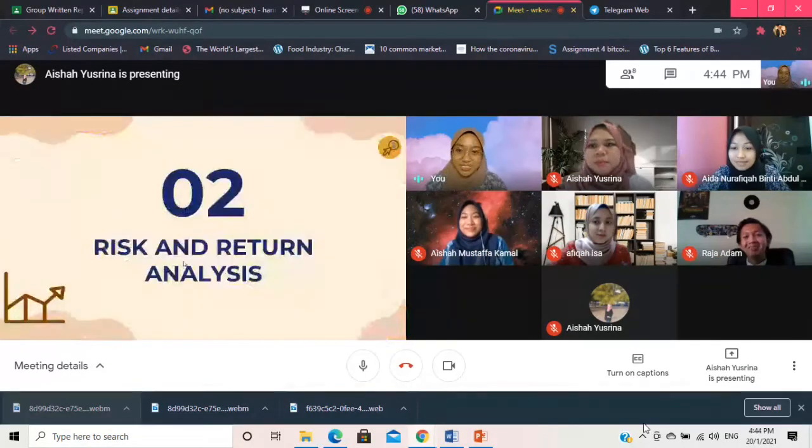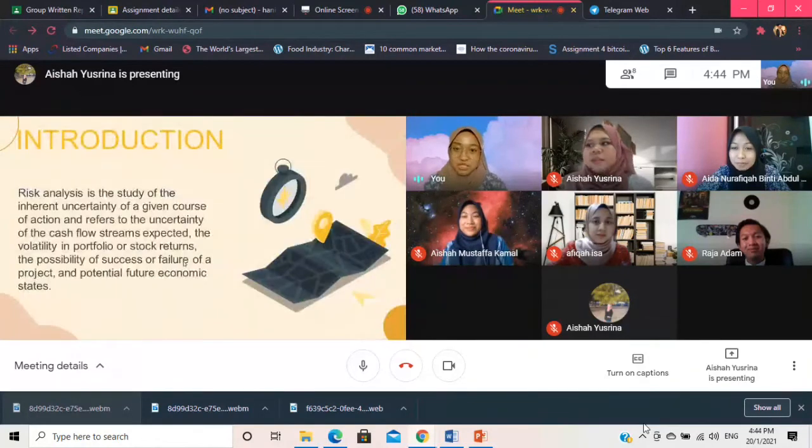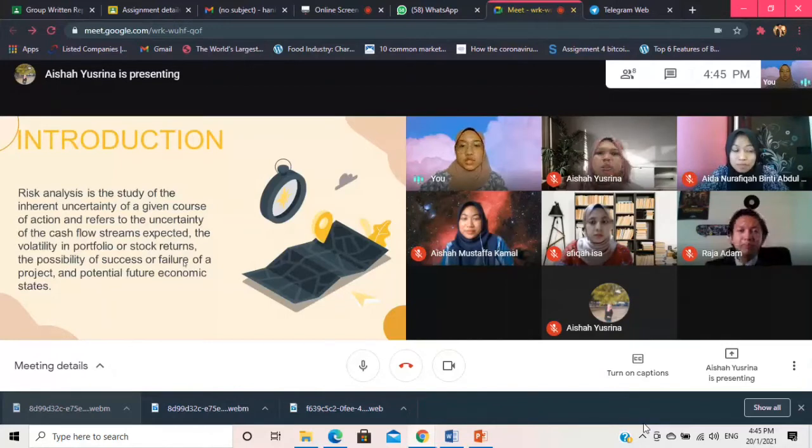Thank you, Aishah Yusrina. Risk analysts often work in tandem with forecasting professionals to minimize future negative unforeseen effects. Risk analysis begins by describing what could go wrong. To calculate the likelihood of the occurrence happening, the negative outcomes that could occur are then weighted against a probability metric. Finally, the risk analysis seeks to predict the magnitude of the effect that would be achieved if the incident occurs. So next, the risk and return.